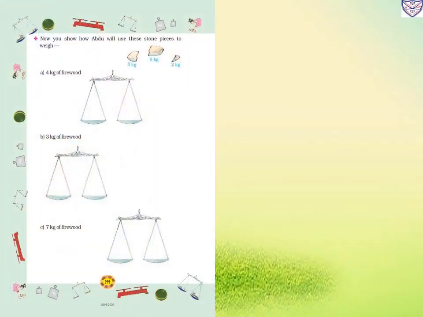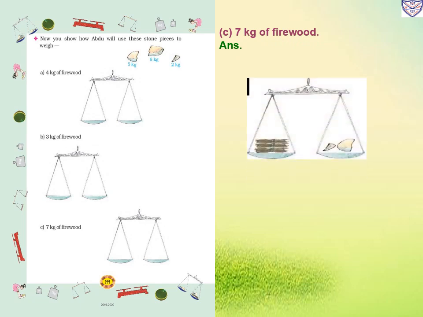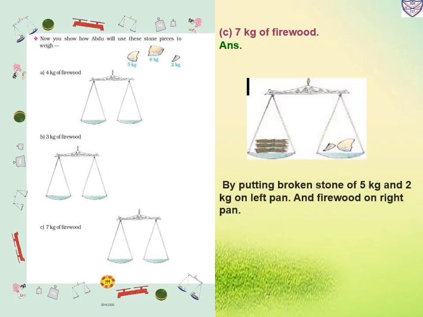So now see, 7 kg of firewood he has to give. So what he will do, he already has 5 kg and 2 kg of stone. So 5 kg and 2 kg will make 7 kg. By putting the broken stones of 5 kg and 2 kg on the left pan, on the left side he will put 5 kg and 2 kg of stone, and firewood on the right pan. Okay, so however much the stone weighs, that much firewood he will keep on the pan, and this way he will give 7 kg of firewood.